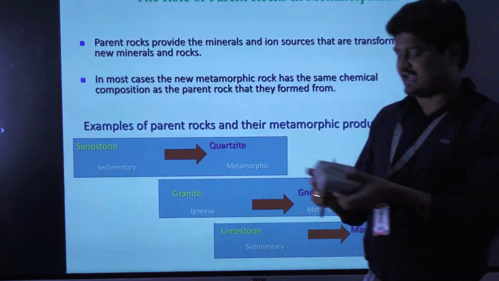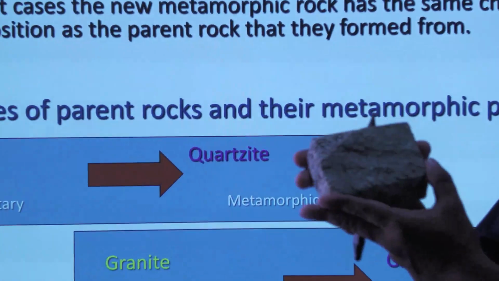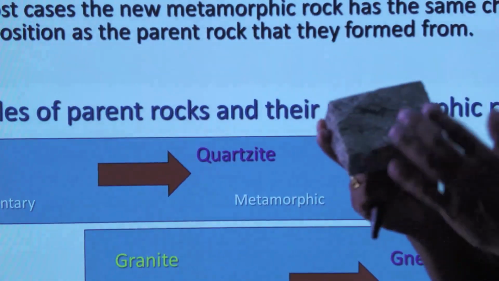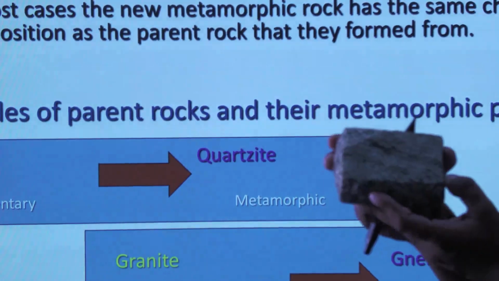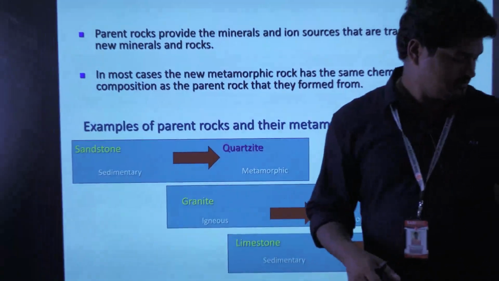Now about gneiss. The parent rock is granite, and granite is an igneous rock. Later on, temperature and pressure changes are applied to that particular rock, and it is formed as gneiss. This is an example of a metamorphic rock.